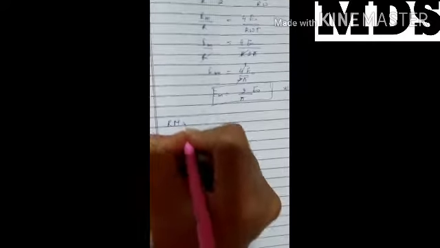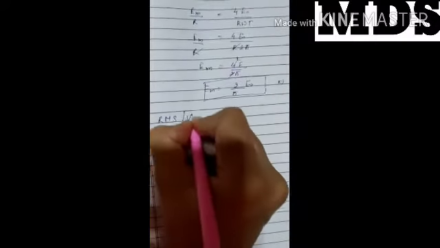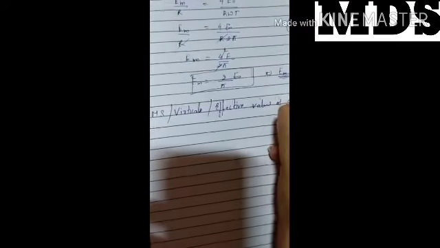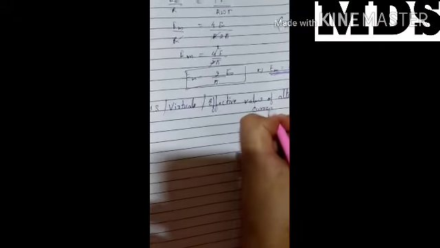Next we will find the RMS, virtual or effective value of alternating current.